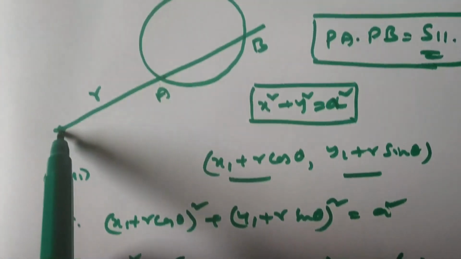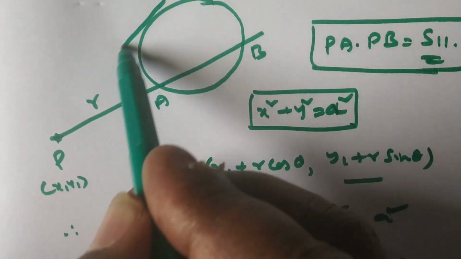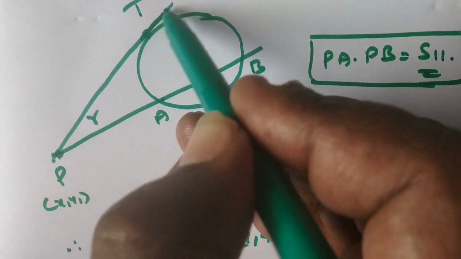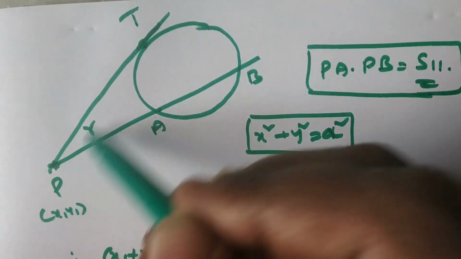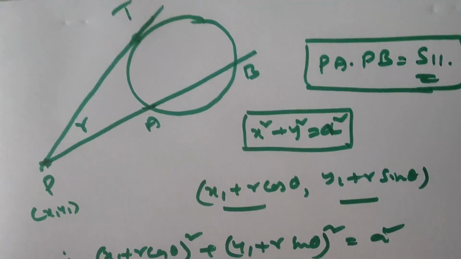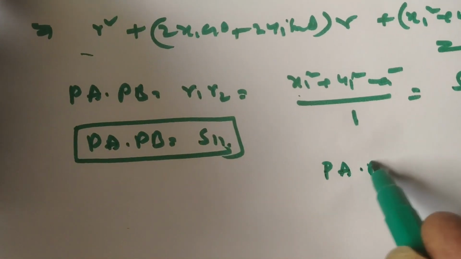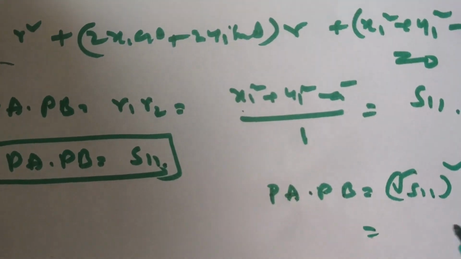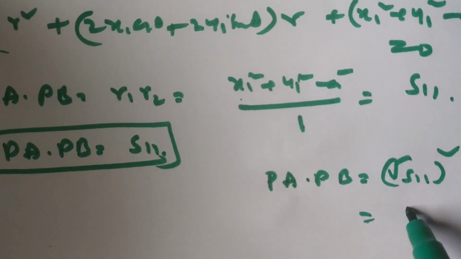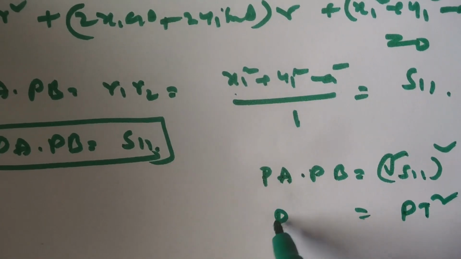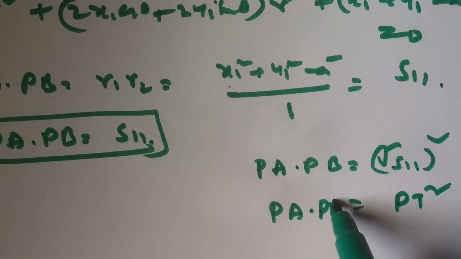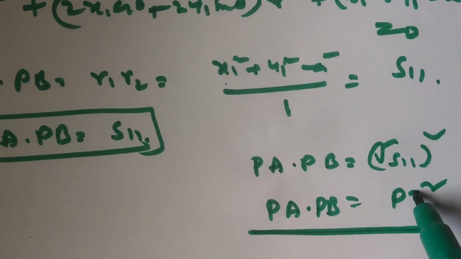Suppose your P is outside the circle, then PA into PB is equal to PT square, where T is the point of contact of the tangent to the circle drawn from the point P. So your P is outside. We conclude that PA into PB is equal to root S11 whole square. Root S11 is nothing but the length of the tangent, that is PT square. So if your point P is outside the circle, we conclude that PA into PB is equal to PT square.